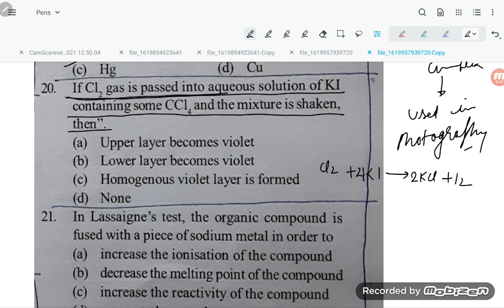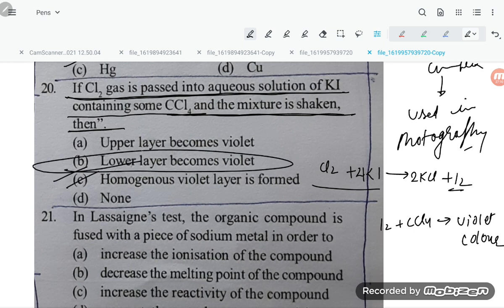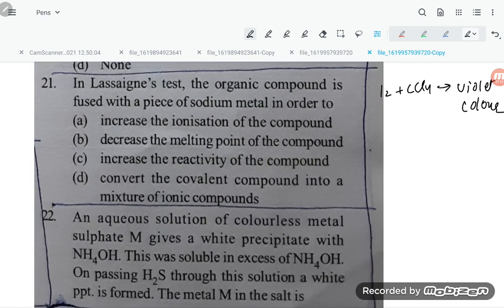Then I2 in CCl4 will give a violet color, so the lower layer becomes violet. Option number B is the required answer.